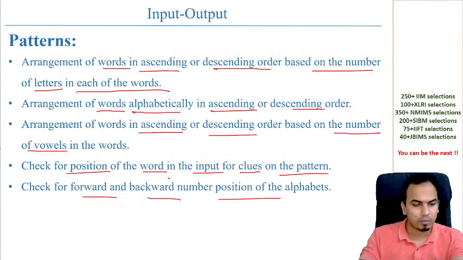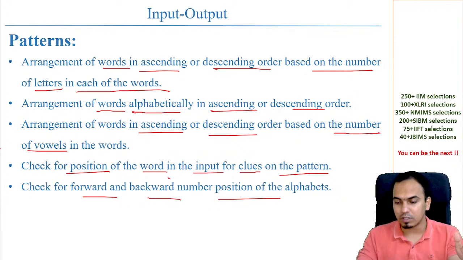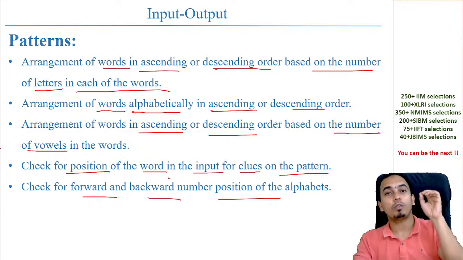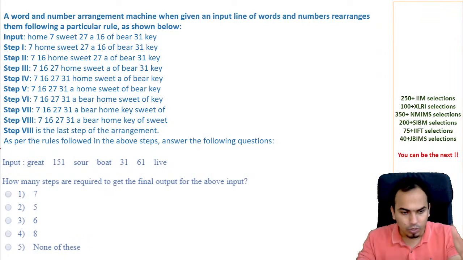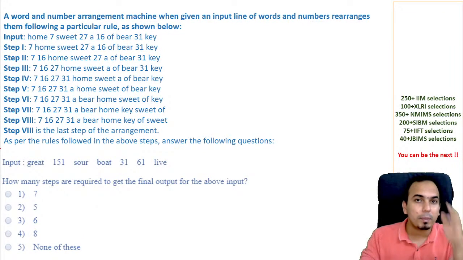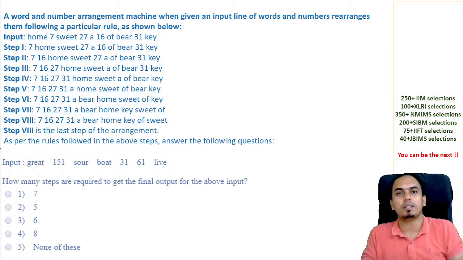Okay, so 4 patterns we have mentioned here and close to 5 patterns we have mentioned here. Total 9 patterns, okay, for input output. ठीक है, 9 patterns है input output के. अब मैं अगर यहाँ पे क्वेश्चन देखता हूँ, ठीक है, अब यहाँ पे एक चैलेंज क्या आता है? Why people run away from this topic is कि क्वेश्चन बहुत लंबा लगता है.